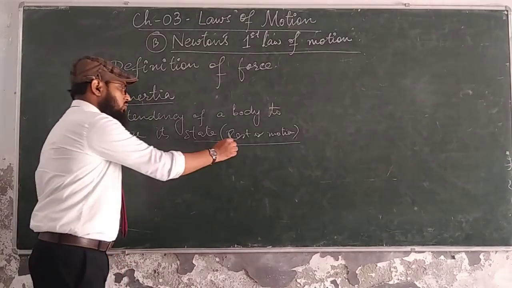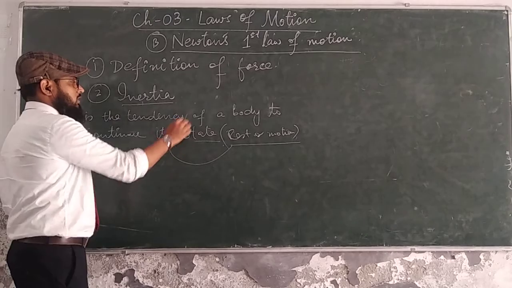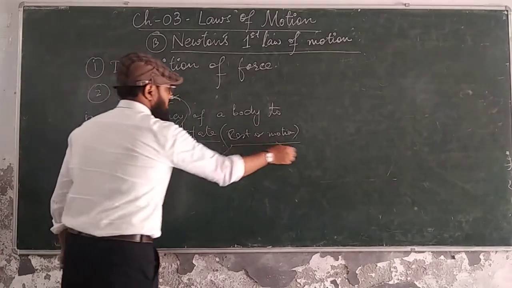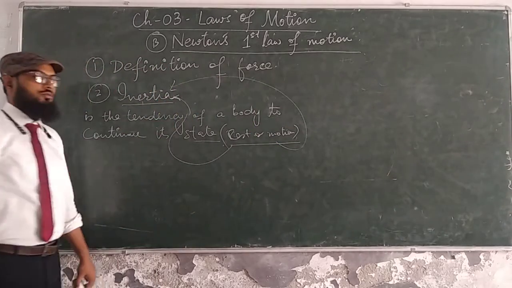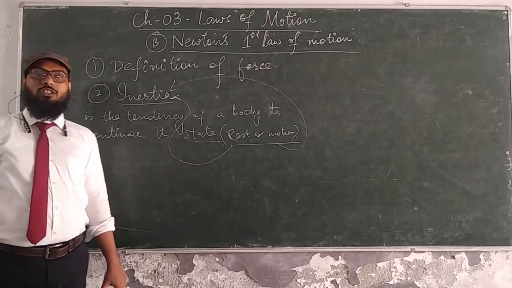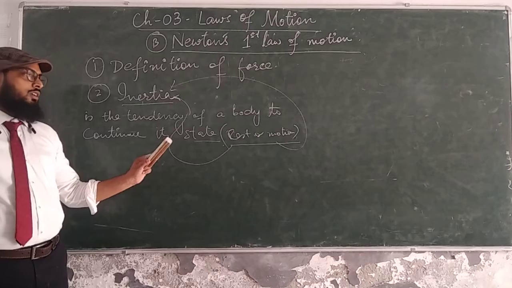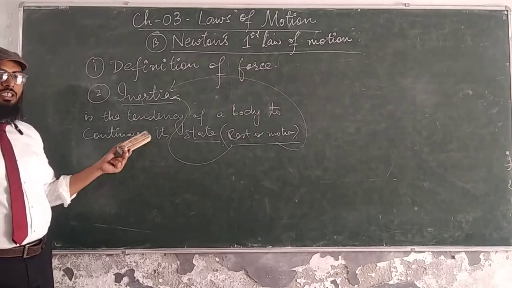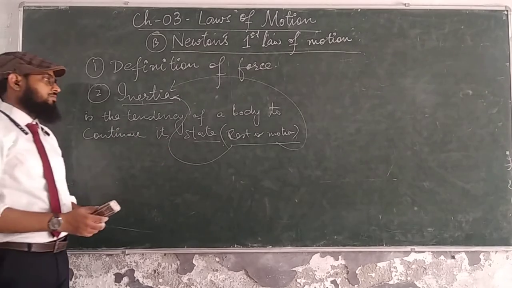When the body wants to be in the state of rest, it is called inertia of rest. When the body wants to be in the state of motion, it is called inertia of motion. Very simple. So there are two types of inertia: inertia of rest and inertia of motion.